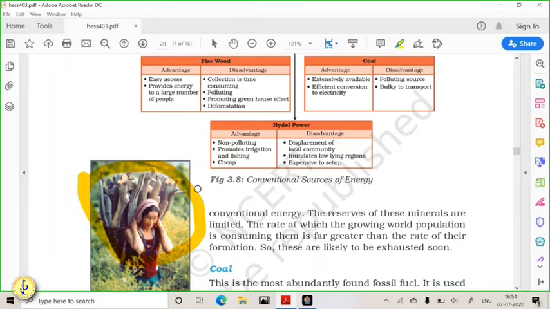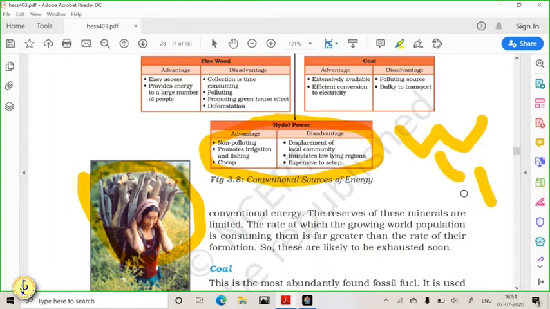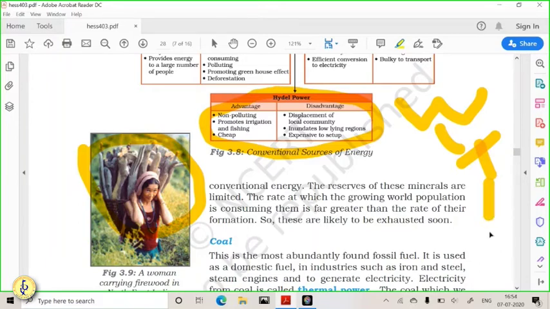One of the conventional sources of power is hydel power. Hydel power means power produced by using the speed or force of the water. So when you use the water, because of the force of the water, you are spinning the turbines. When turbines are spun, then what is produced is power. So in this way, hydel power is utilized. The huge force of water, the kinetic energy which is there in the water, is converted into mechanical energy and into electric energy.